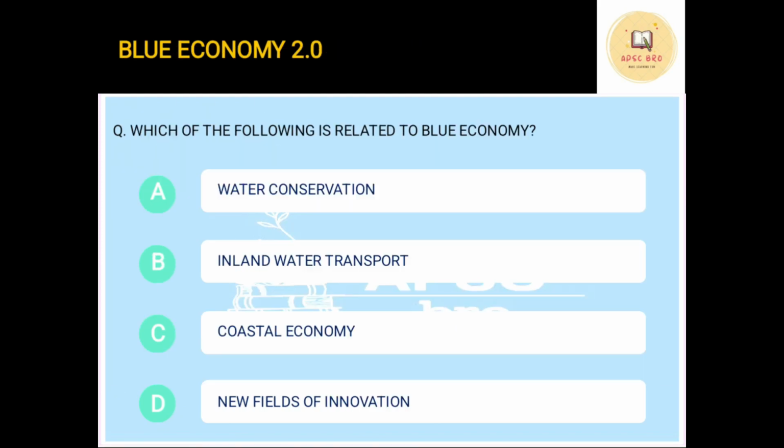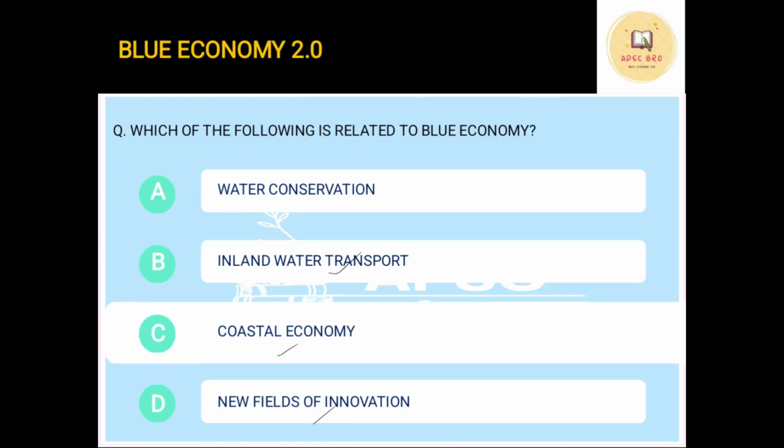Now, the budget also talks about blue economy 2.0. Now, what is blue economy? Which of the following is related to blue economy? Whether it is related to water conservation, inland water transport, coastal economy or new fields of innovation. So the correct answer is it is related to coastal economy.